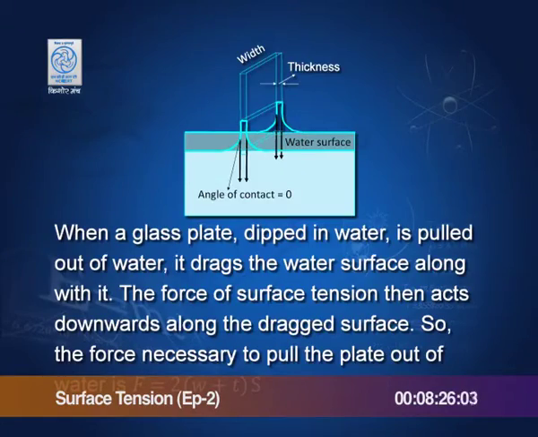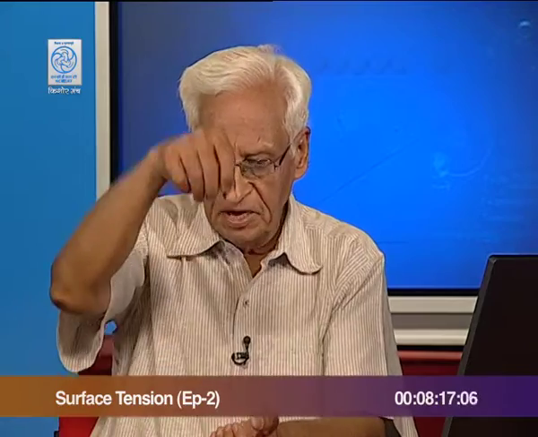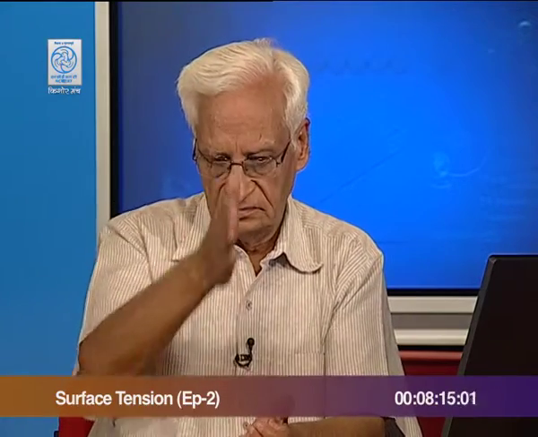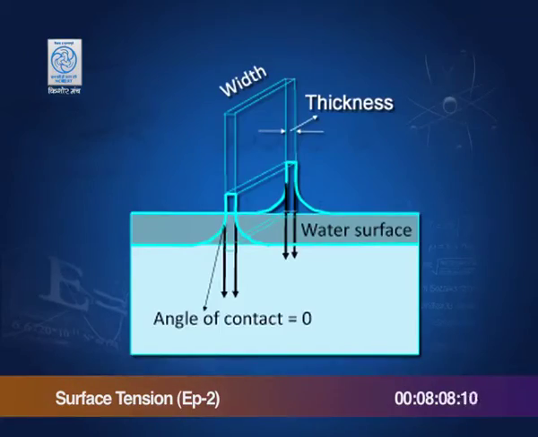This is very interesting and this is discussed in very few textbooks. You have a liquid placed in a beaker or some other vessel and you dip a glass plate, a glass slide for example, and when you want to take this glass slide outside water, you want to pull it up, then what happens? As you pull it up, the surface of water clings to the surface of glass.